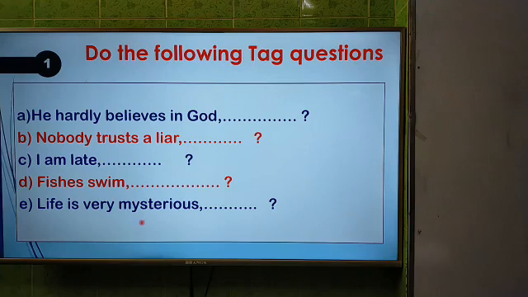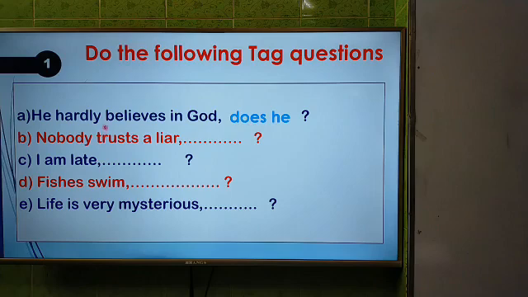Now I am going to give you the answers one by one. Here the first one, he hardly believes in God. And the answer will be, does he? Here the sentence is in present indefinite, and we know that in present indefinite tense there will be no auxiliary verb. That's why you have to take do or does. So as the subject is he, so we have to use here does.